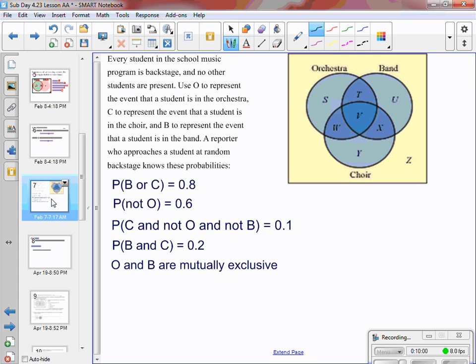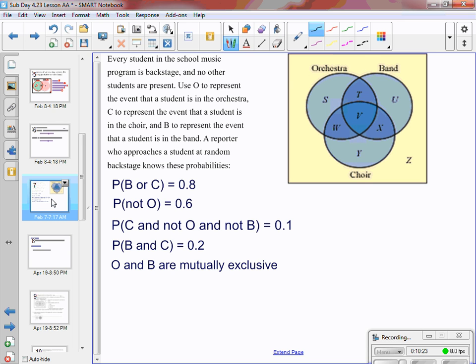So if we start with the probability of band or choir, that would be anything in the band circle, T, U, V, and X, and anything in the choir circle. We already counted V and X, so then also W and Y. All of those places added together would be 0.8. We can't do that yet because we don't know any other information.